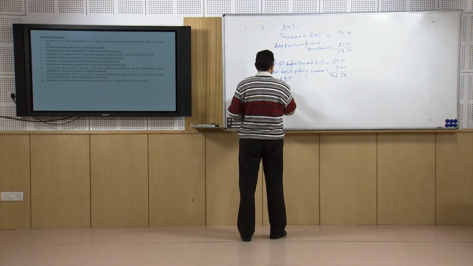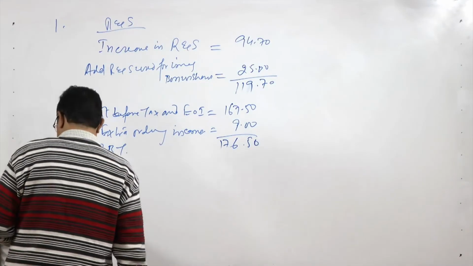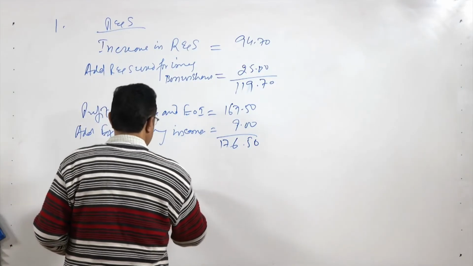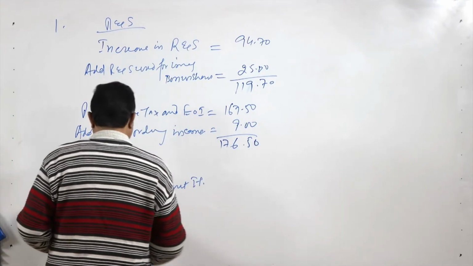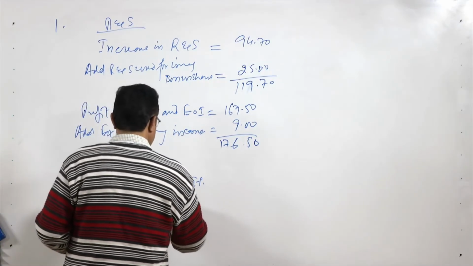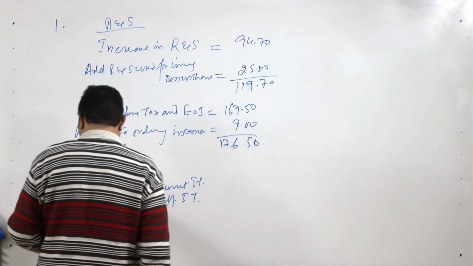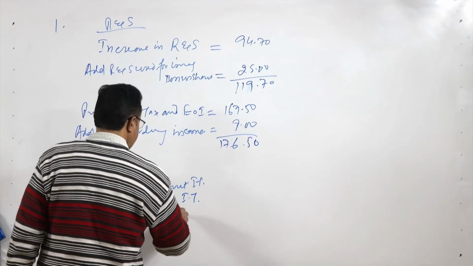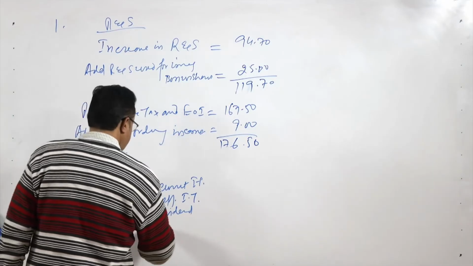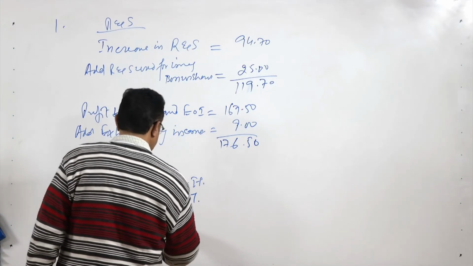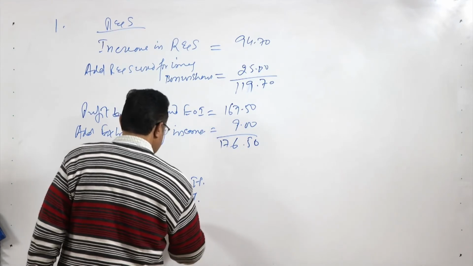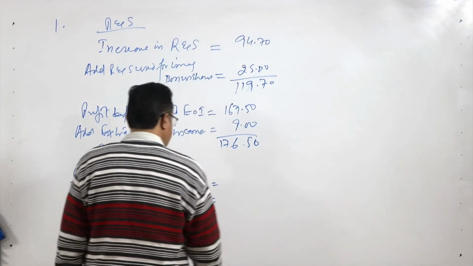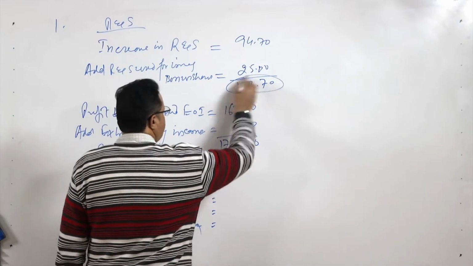If this is the amount, then in this case we will have to deduct the provisions. Now the provisions are, say, provision for current income tax, this is one. Provision for deferred income tax, this is the second, and then the provision for dividend, because dividend is also paid, and then the provision for the dividend tax. So these are the different provisions we have made. We will have to subtract these 4 items and then check whether the balance is 119.7 or not.